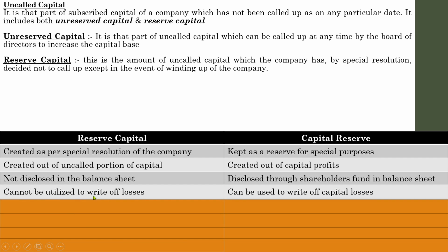Reserve capital cannot be utilized to write off losses. To write off losses means that whenever there is a loss sustained in a business or a company, we can settle those losses out of profits. Since this reserve capital is not out of profit and it can be used only at the time of winding up, we can't use it to write off losses. Whereas capital reserve can be used to write off capital losses, because the main purpose of this is to meet losses and other issues we have to face in the business.